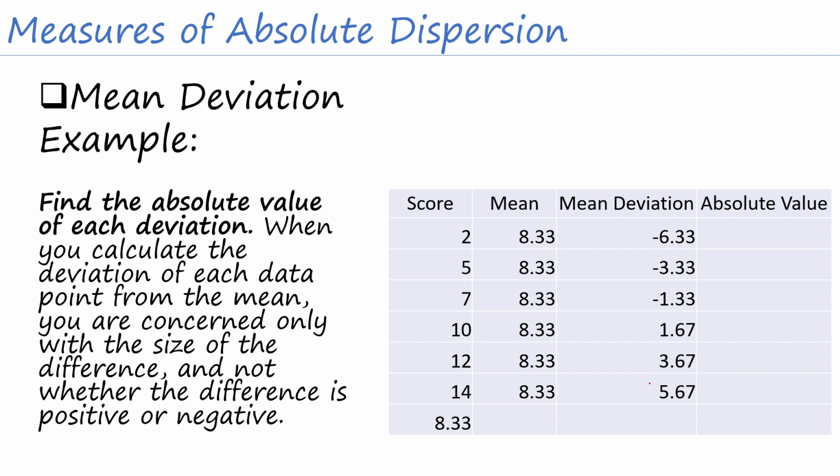the absolute value. Ano nga ba yung absolute value? So these are just the values inside these brackets. So yung bracket na makikita natin na ganito, that is just the absolute value. So we can say that this one is the mean deviation. Ano nga ba yung mean deviation natin ulit? This is just equal to x minus mu. So kung x minus mu yung mean deviation natin, therefore we can just say that the absolute value of the mean deviation is just equal to x minus mu.